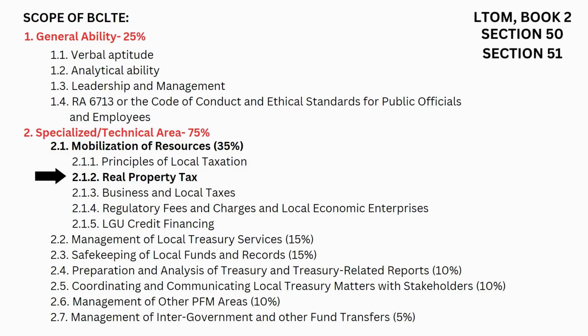Welcome. Our topic coverage in these review questions is all about Book 2 of the LGC, specifically Section 50, the Real Property Tax, and Section 51, the Special Provisions for Real Property Tax.